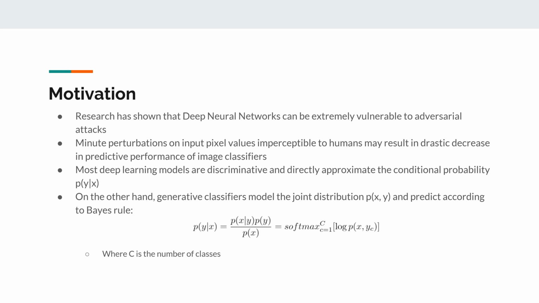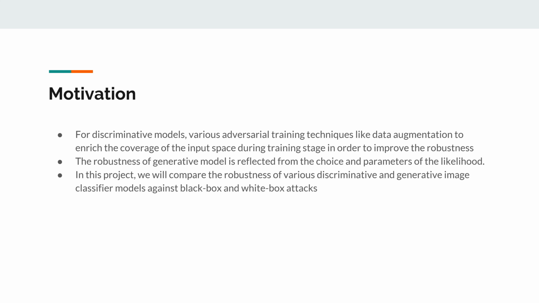For discriminative models, it is very common to perform various adversarial training techniques like data augmentation during the training stage in order to improve the robustness. The robustness of generative models is reflected from the choice and parameters of the likelihood. The better the parameters, the better the joint probability prediction. In this project, we will compare the robustness of various discriminative and generative models against black box and white box attacks.